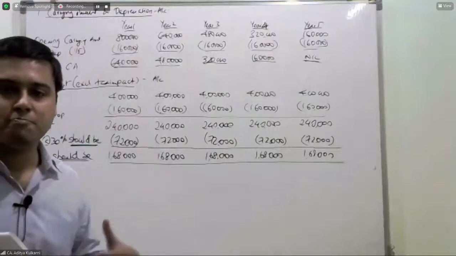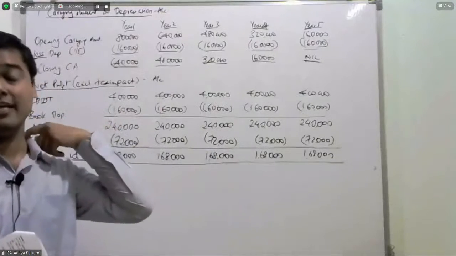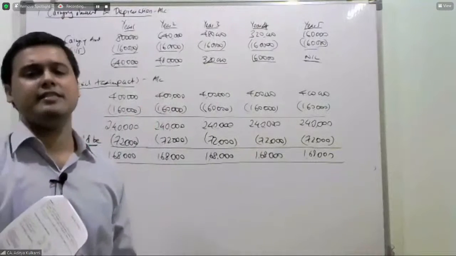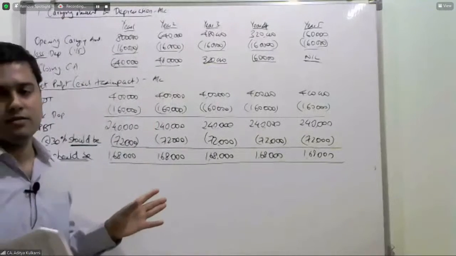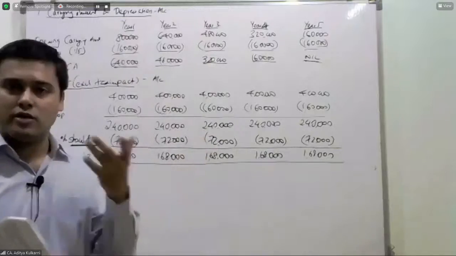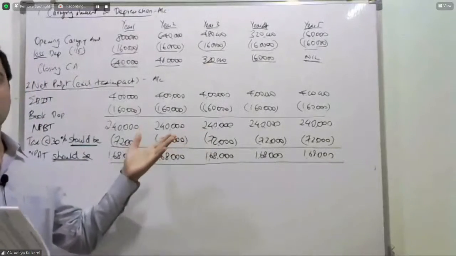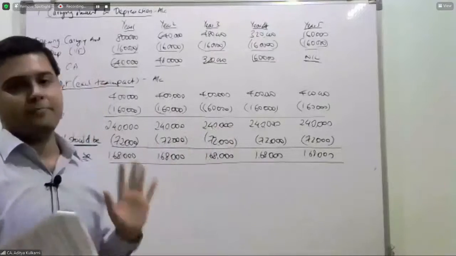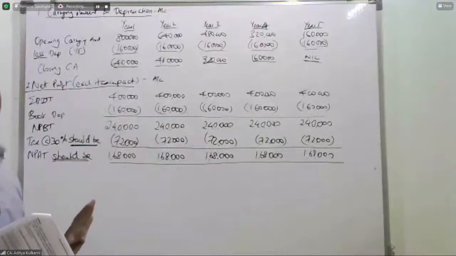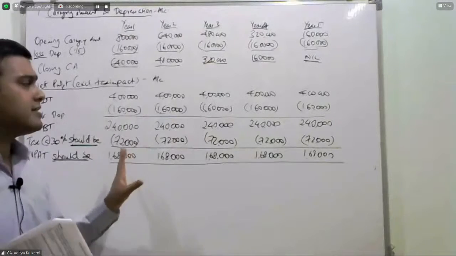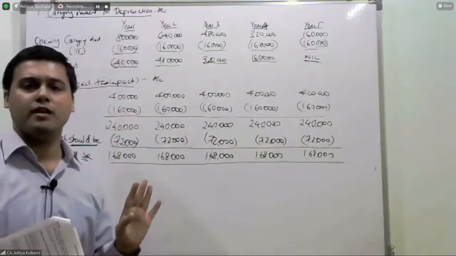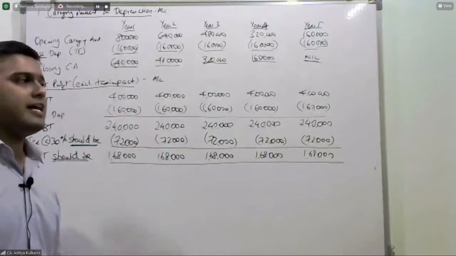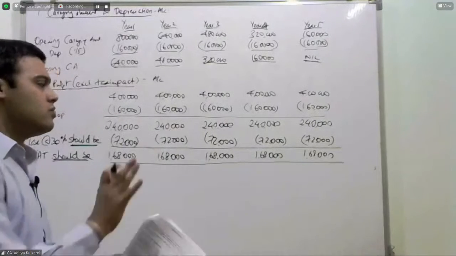When you give this picture to your investors, they will be very happy. Why? Because uniformity is maintained. See, this is a very hypothetical example. In 5 years, you won't have the same profit. In fact, even in 2 years, you won't have the same profit. But for us to understand, yeah. So now your investor will be very happy looking at this, right? Accounting has happened properly. My company is paying its taxes. Everything is fine. So therefore, no need to panic.